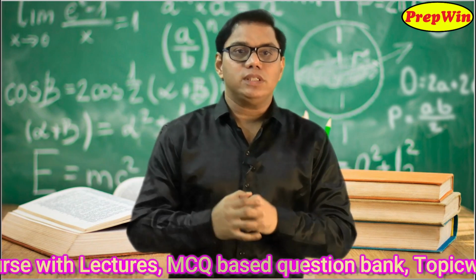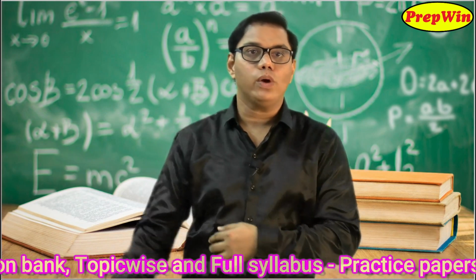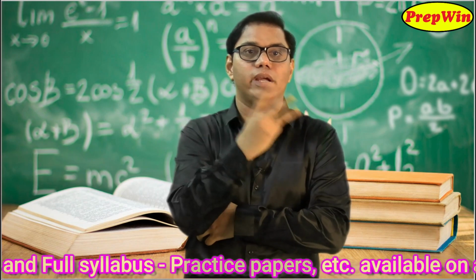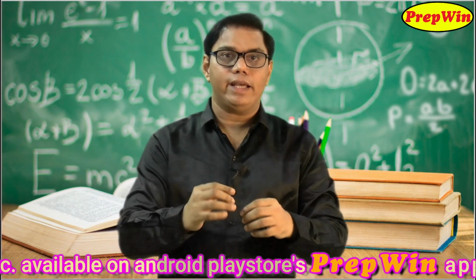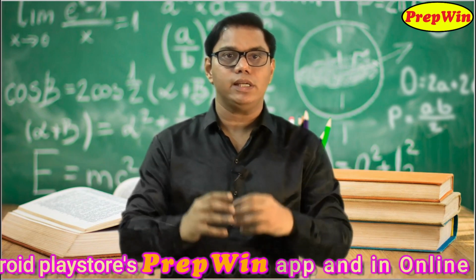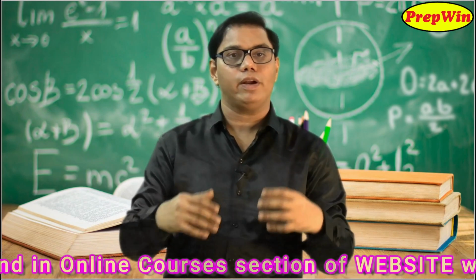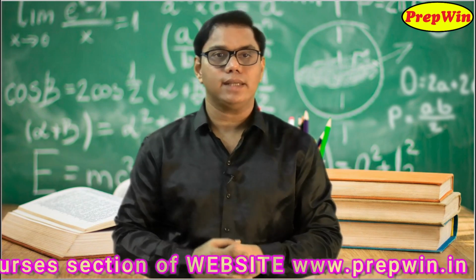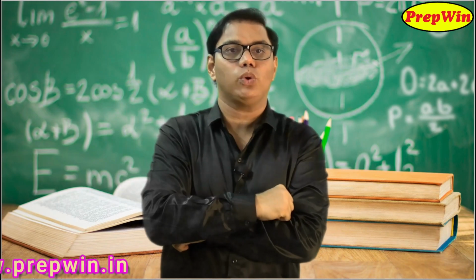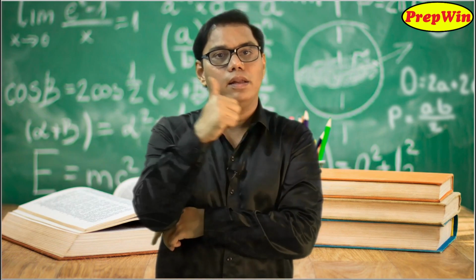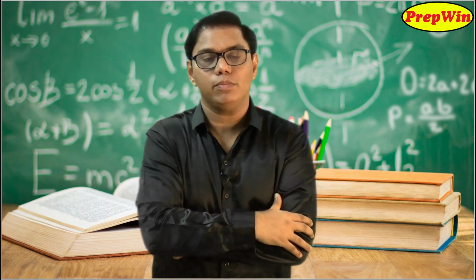But why use 6 pieces of information? 6? Yes, 3 sides and 3 angles. You can use just 3 pieces of information, which is called a minimum sufficient condition. Some teachers call them a test, some call them a theorem, some call them an axiom, some call them a postulate. Call it anything, the name is different but the thing is the same. I am going to call it a test. So the 3 minimum sufficient conditions in which you can show that two triangles are similar are: number 1, SSS, that is the triple S test of similarity.